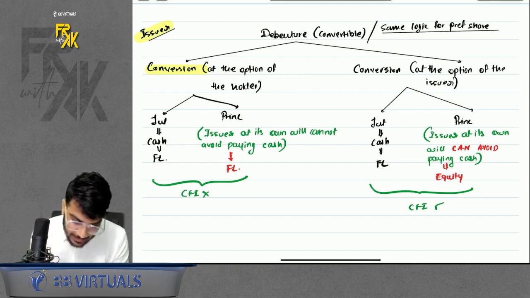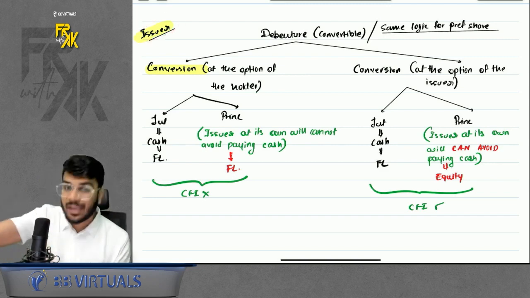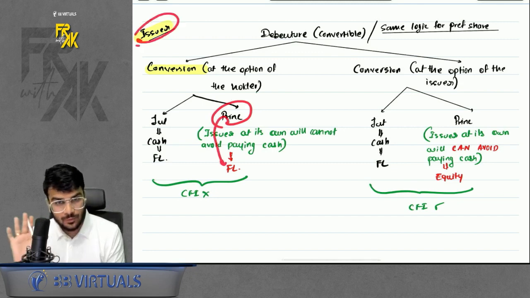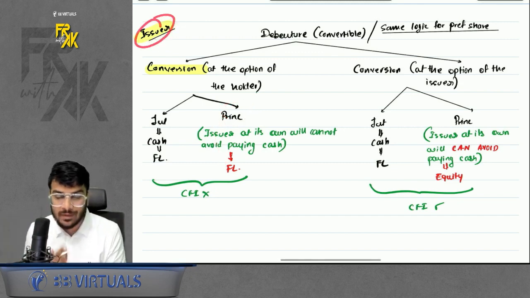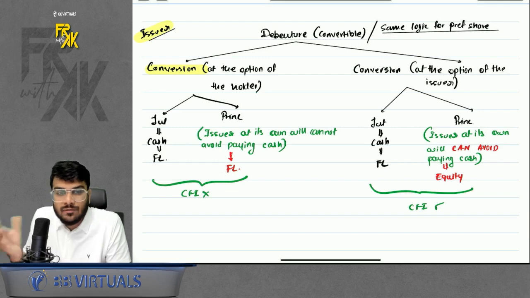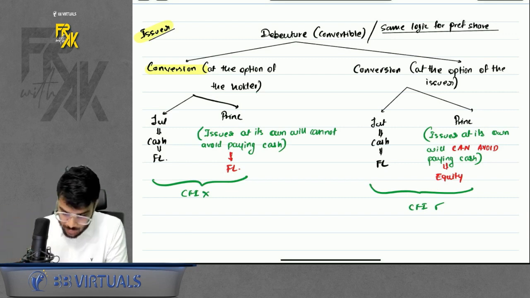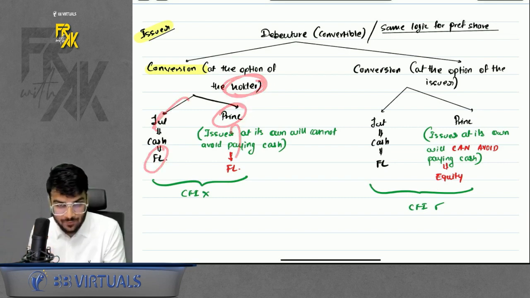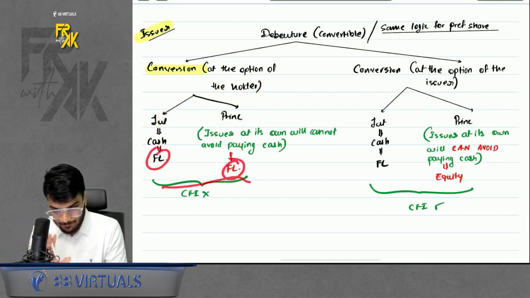But can the issuer at its own will refuse to give cash? The answer is no. That means the principal will be FL from the issuer's point of view. Why? Because the issuer at its own will cannot decide whether he wants to give cash or avoid paying cash. So whenever the option is with the holder, interest will be FL, principal will also be FL. If both are FL, it is not a CFI as of now.